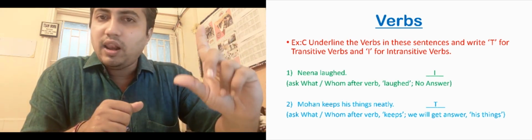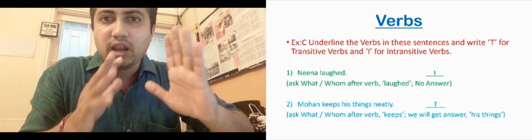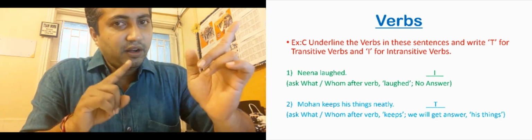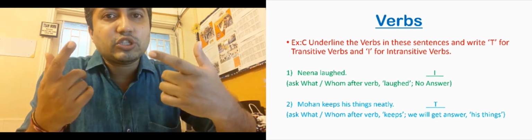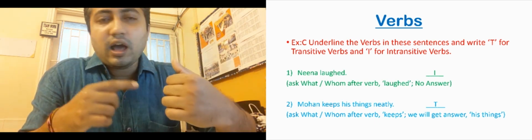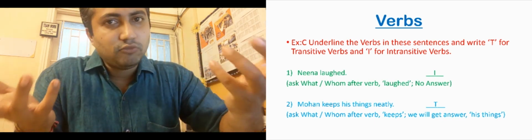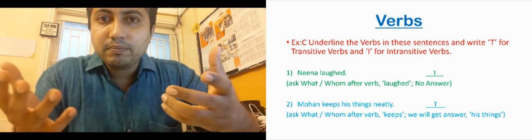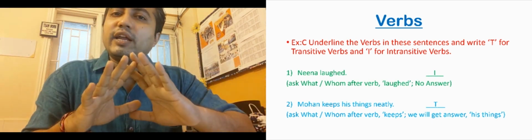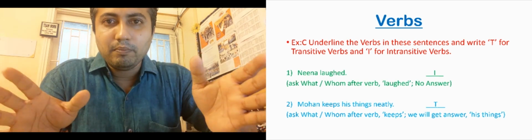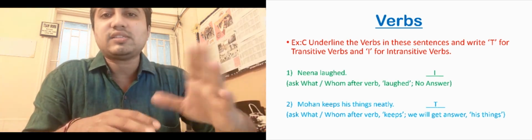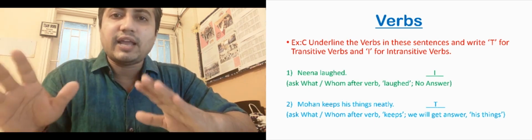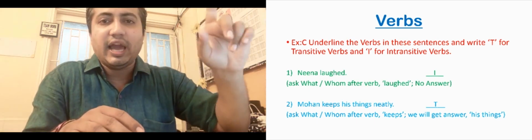Now Nina laughed. The sentence is Nina laughed. The action word or the verb is laughed. We'll read till the verb and then ask the question what or whom. Nina laughed what? No answer. Chalo, next question. Whom? Nina laughed whom? No answer. We did not get an answer for what or whom, both. So the sentence is intransitive. There is no object, so the sentence is intransitive. So that is why we put an I.